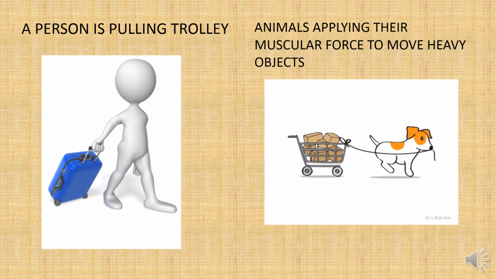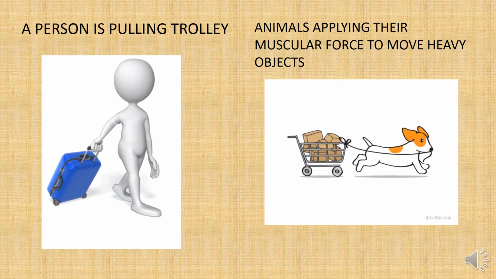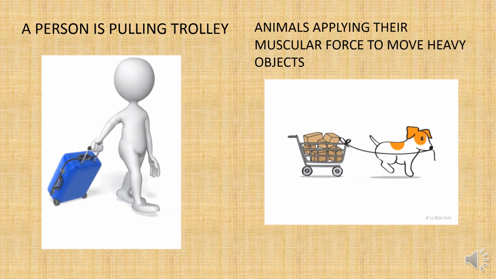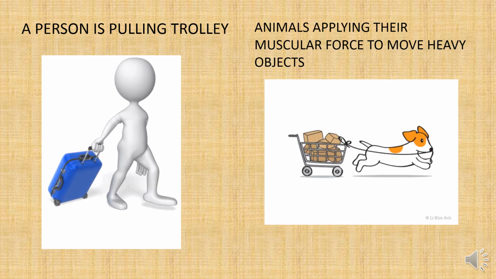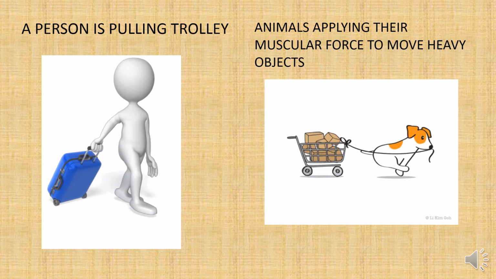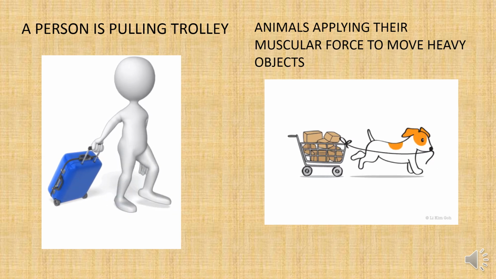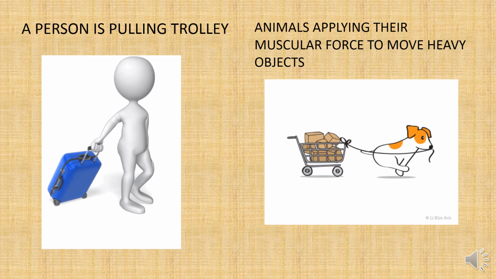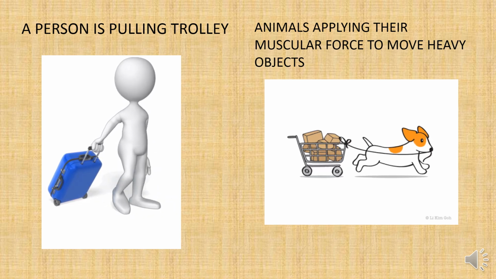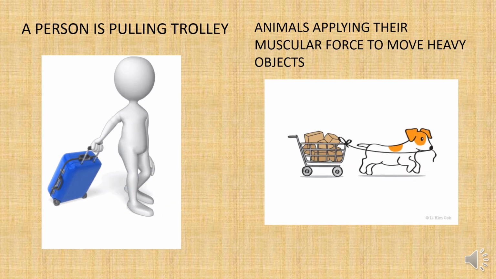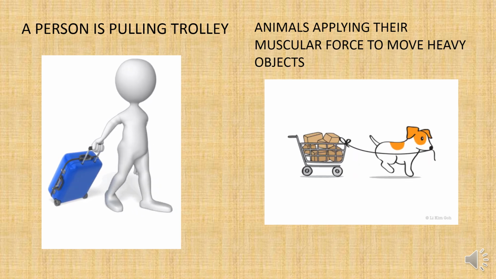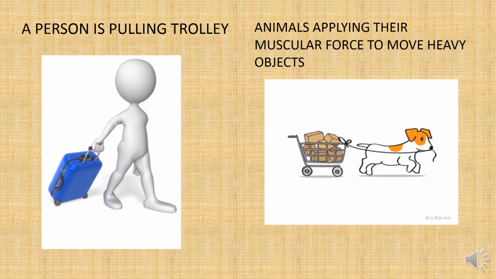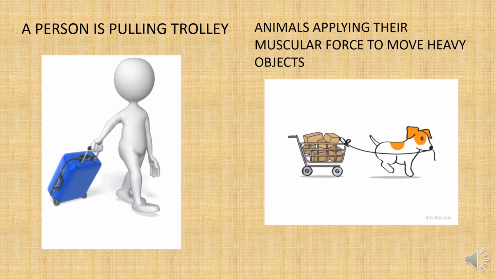So maybe it is clear that the force can be produced if there is an interaction between two objects, right? Then only the force can be produced. If a single object is there, we cannot tell that a force is being produced, right? If two objects are there, then there will be an interaction between the two objects, and then only we can tell that the force is being produced.